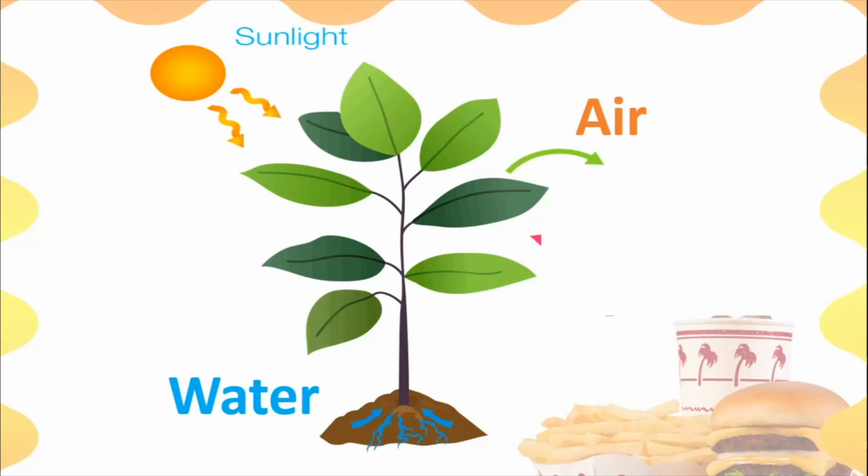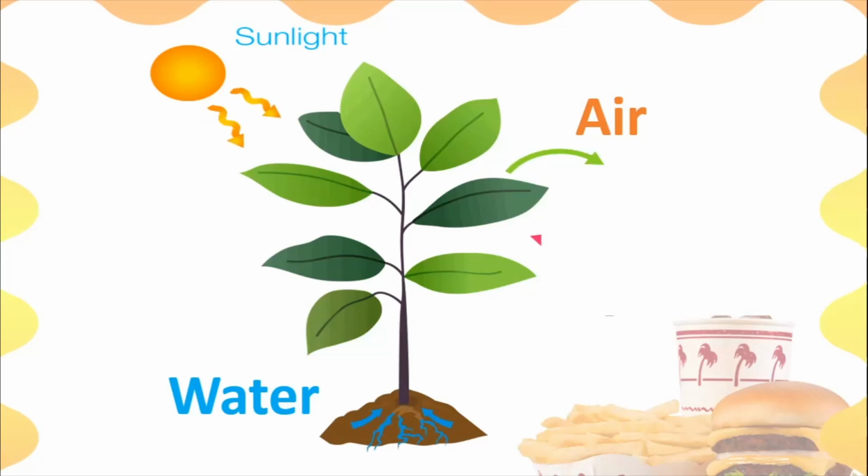Now when you grow up a little bit more and when you go to a higher class, you will learn what this process is called and how it happens, etc. in detail. Now for third standard level, since it is an EVS lesson, it is important for you to just remember that plants make their own food using water, which is pulled up by the roots, and using air, which is absorbed by the leaves, and the most important thing is sunlight.